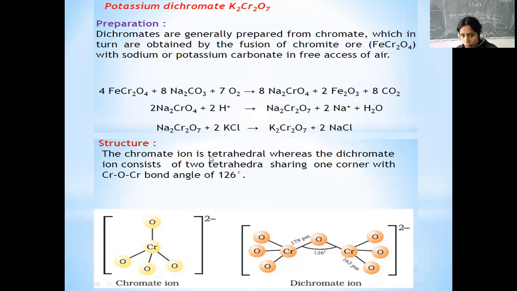And if you see the structure of chromate, the chromate ion has a tetrahedral structure, whereas dichromate is 2 tetrahedra joined by an oxygen atom.